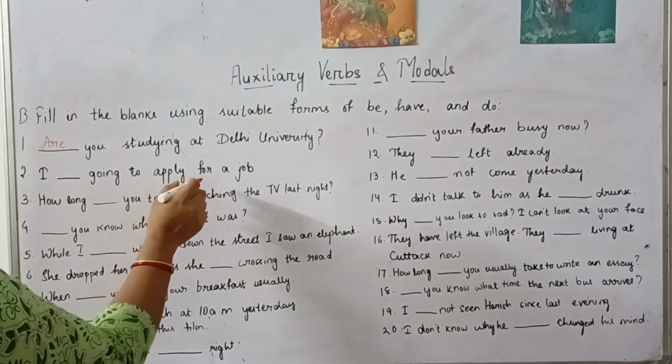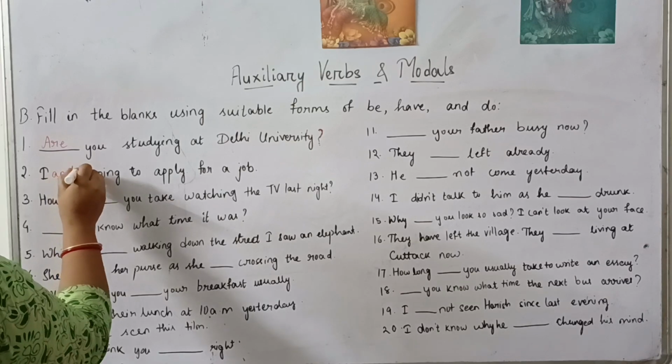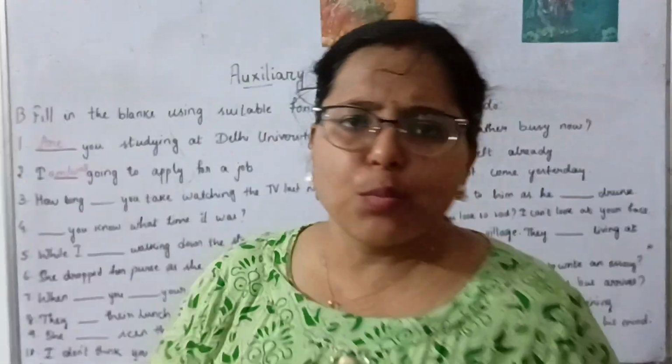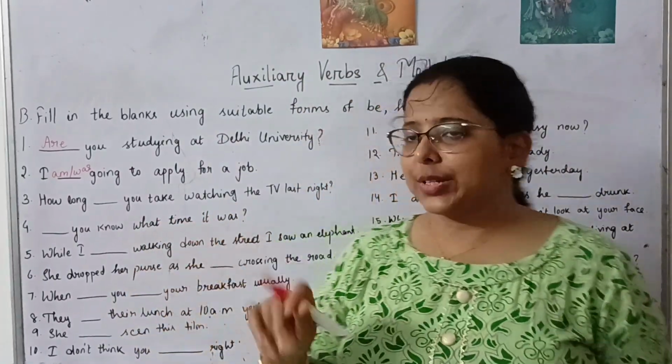I dash going to apply for a job. I am going to apply for a job. Or we can also say I was going to apply for a job. Am or was both will be correct. In present we can say am, and was going will be the past progressive tense.